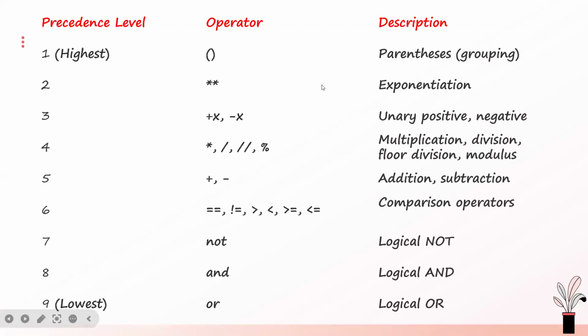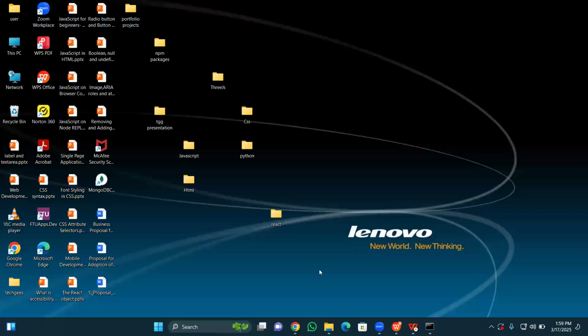This is a table of most of the operators. When we talk about precedence level, the bracket has the highest precedence level. So whenever Python sees anything in brackets, Python will evaluate it first, before everything else. Let's go back to our code editor.